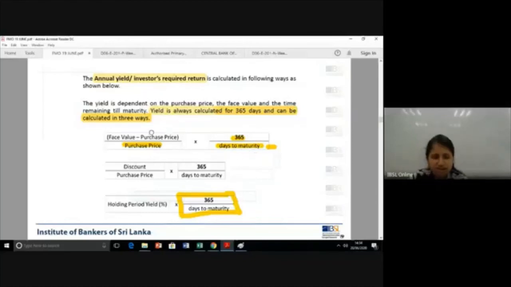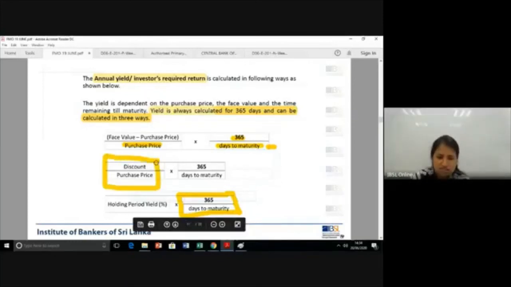The simplified version is where discount is inserted here. Now the more simplified: we know this is the holding period yield. So then you substitute holding period yield here. Remember here it's a percentage, and that you multiply with the annualizing component. Okay. I hope it's clear.